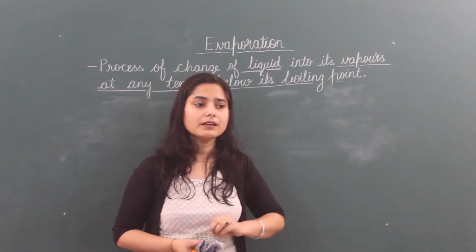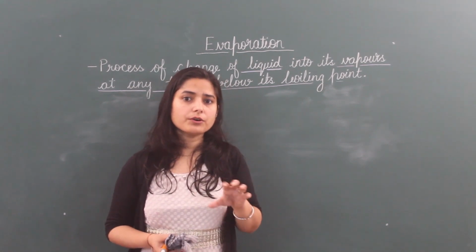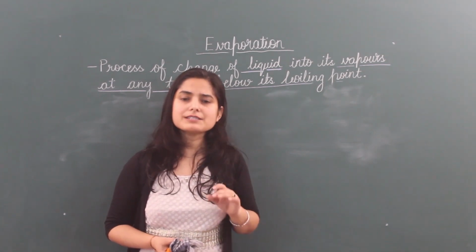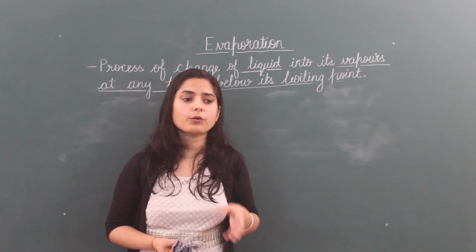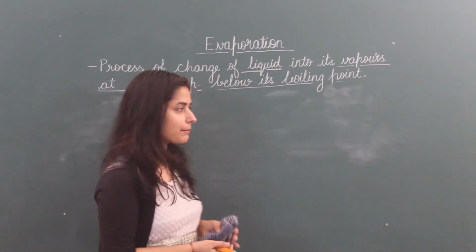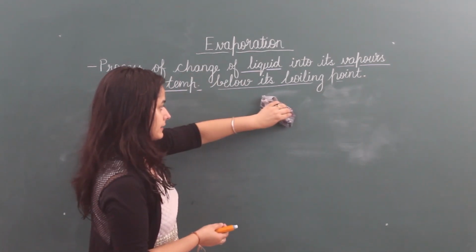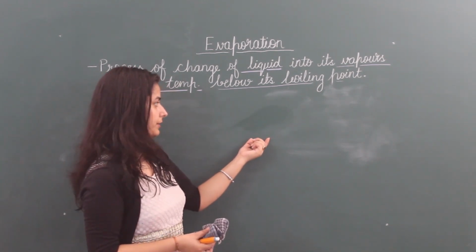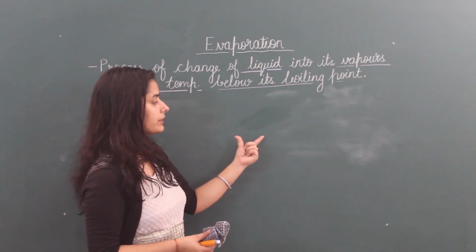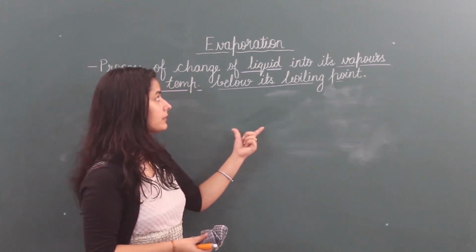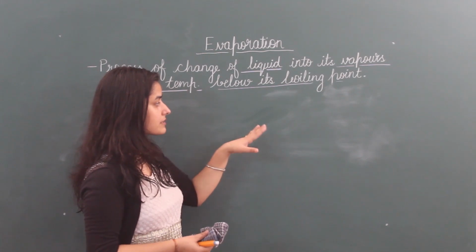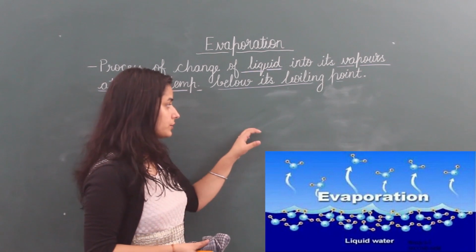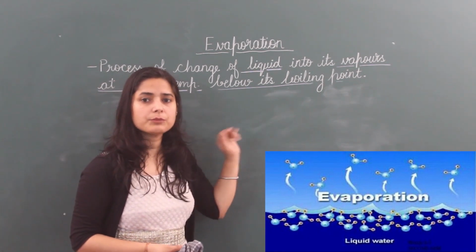For example, if you are mopping the floor in your home, after some time it dries without boiling that water. The same is happening here. See this. I put a wet cloth here, meaning I mop the board. Now what's happening? This water is drying itself without boiling. That means this liquid water is converting into vapors without boiling. So this process is called evaporation.